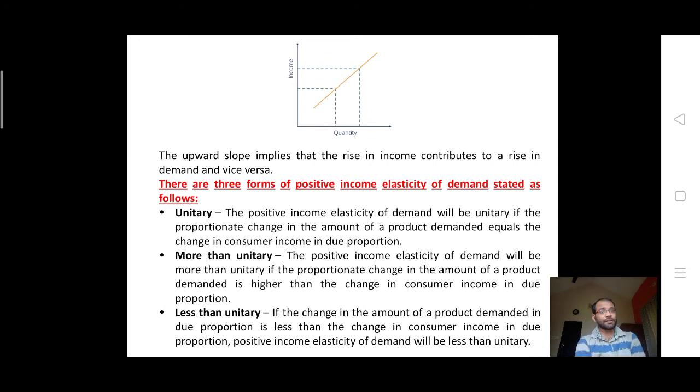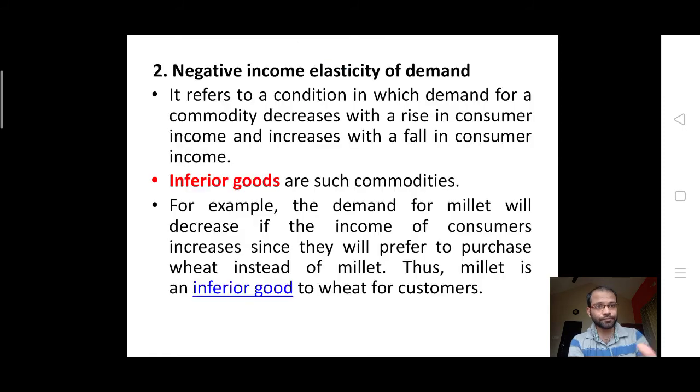More than unitary, that is greater than 1, then the positive income elasticity of demand will be greater than 1 or more than unitary if the proportionate change in the amount of product demanded is higher than the change in the consumer's income in due proportion. And if you find that the proportionate change in the amount of the product demanded is lesser than the change in the consumer's income in due proportion, then in that case it would be lesser than unity.